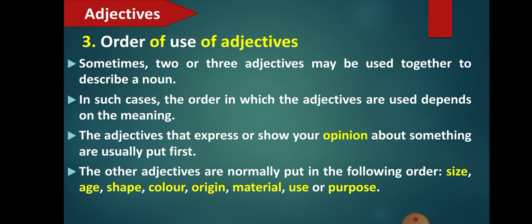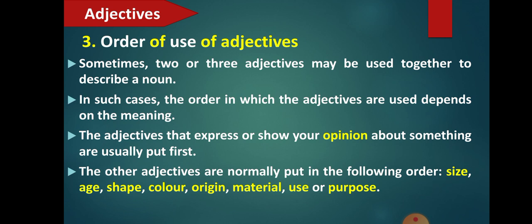As I have mentioned to you, I have given you a sentence like I saw a happy white dog. So here you are giving your opinion first, that is, happy is your opinion, and white is the color. So the color of the dog is white. So you cannot say I saw a white happy dog. You cannot say like that. It will be a wrong statement. So when you are saying, it depends upon the meaning also, as I mentioned to you. So here if you say I saw a white happy dog, will it be correct, students? No, it will be wrong.